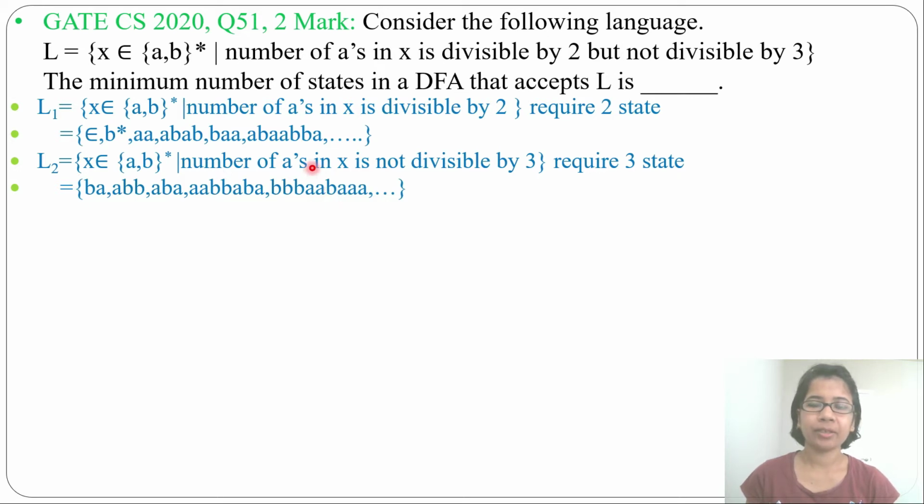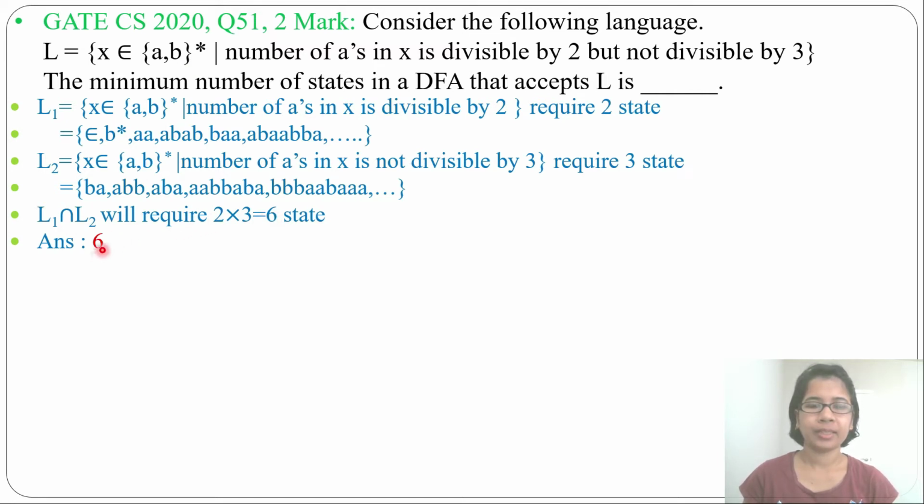Now the intersection of two languages will require 2 multiplied by 3, that is 6 states. I already discussed that for this type of language, the intersection or union will require just the multiplication of both states. Like for this we require 2 states, for this we require 3 states. You just simply multiply and you will get the answer. So the answer will be 6. This is just a shortcut. If you know, you can simply multiply and find it.